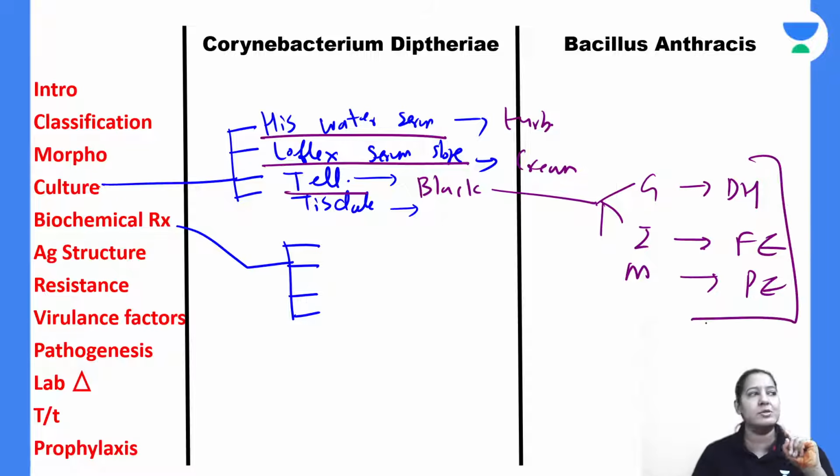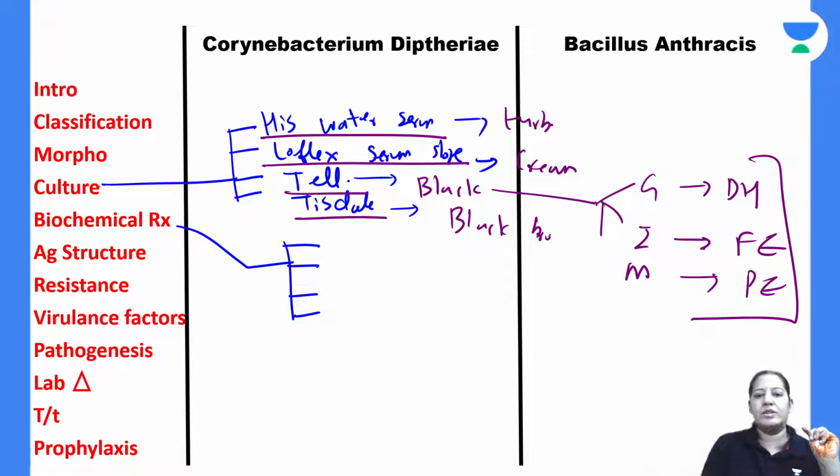I have shown you the diagrams. Those who have missed, please watch the recording. Beautiful diagrams I have shown here. Based on that, we are dividing the Corynebacterium diphtheriae into 3 classes, 3 categories. Tinsdale medium, again black colonies with a brown halo. Everyone give me a thumbs up. That is the summary of the culture.